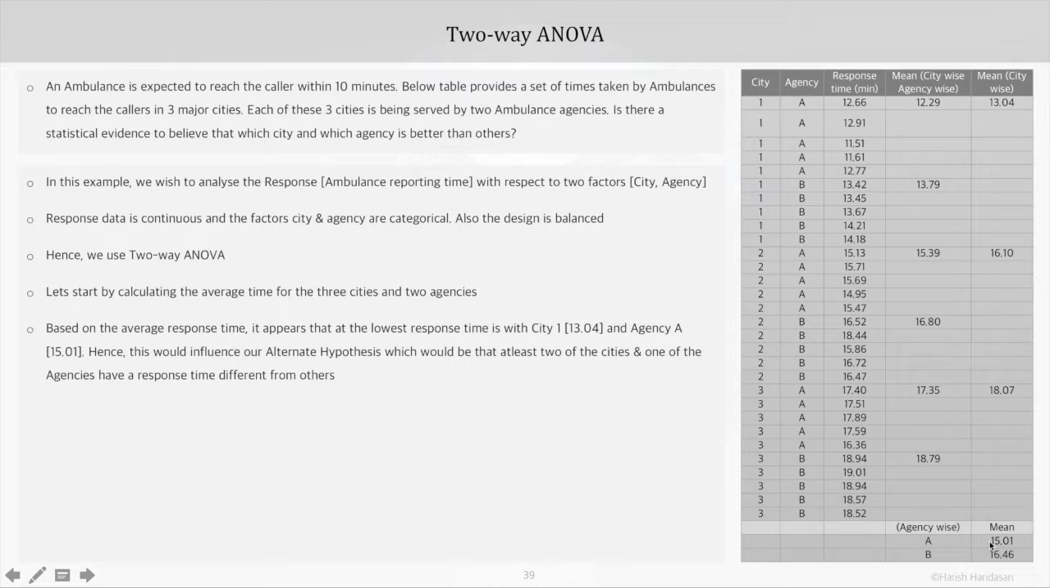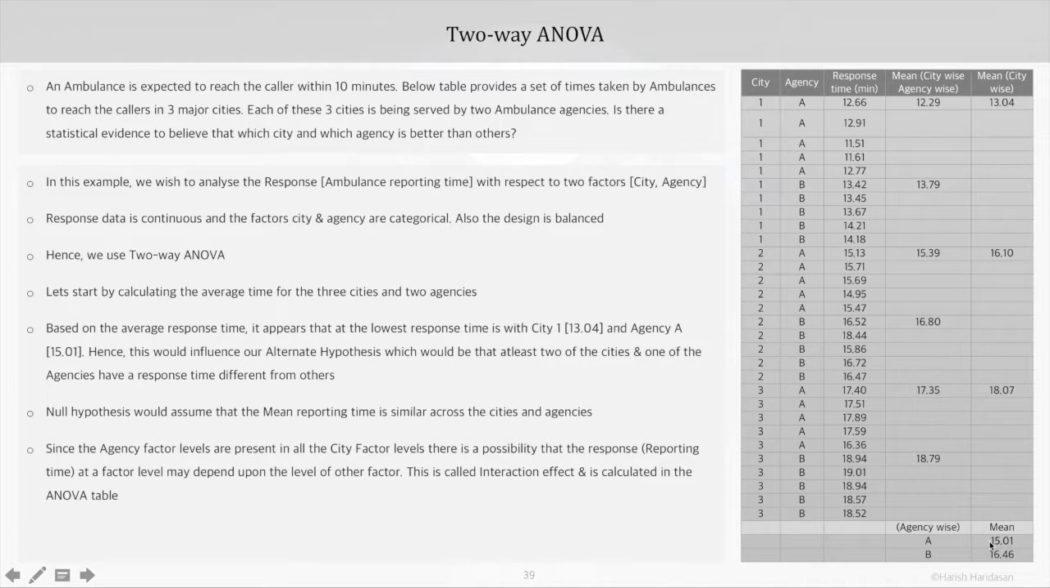Now based on these numbers, we would choose our alternate hypothesis, which would be that at least 2 of the cities and 1 of the agencies have a response time different from others. And the null hypothesis would assume that the mean reporting time is similar across the cities and agencies.